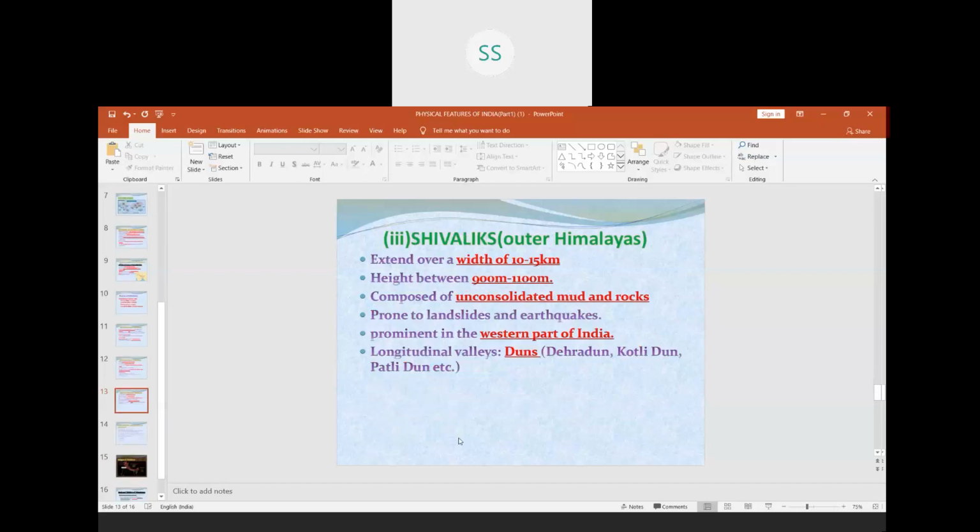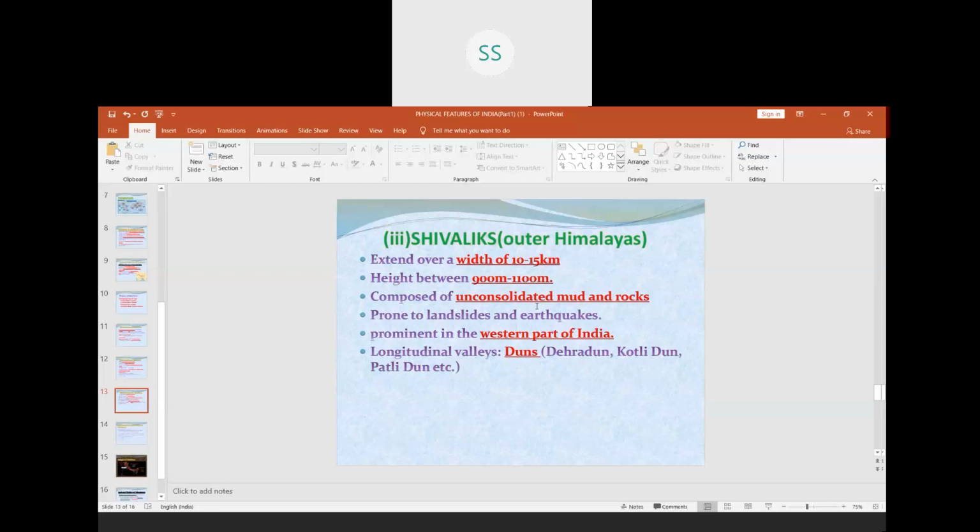Then we have the third range, that is Shivaliks, children, which are also called Outer Himalayas. They extend over a width of 10 to 15 kilometers. Their height is very low, between 900 meters to 1100 meters. They are composed of unconsolidated mud and rocks. Now this is a very important feature, children. What do you mean by unconsolidated? Unconsolidated means they are not cemented or they are not compressed properly.